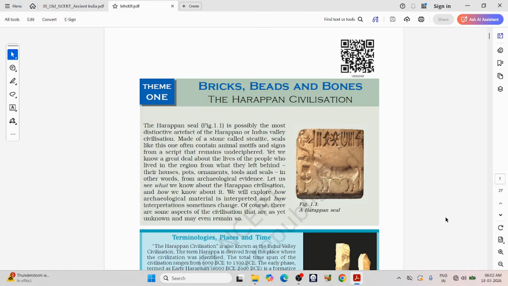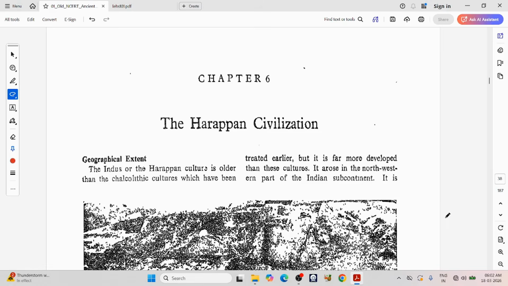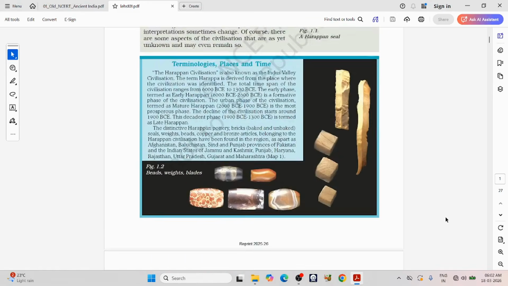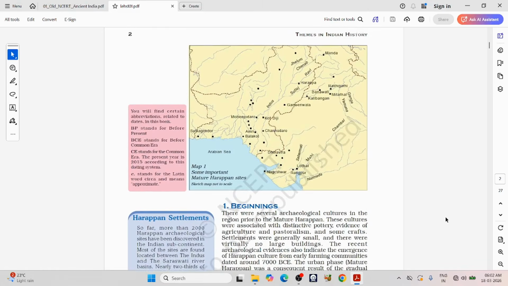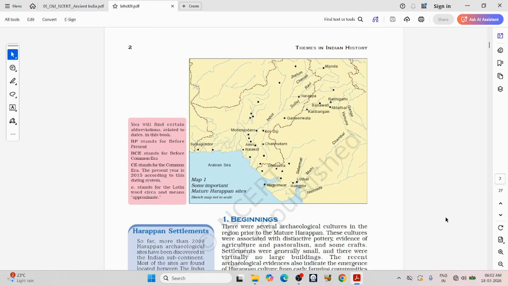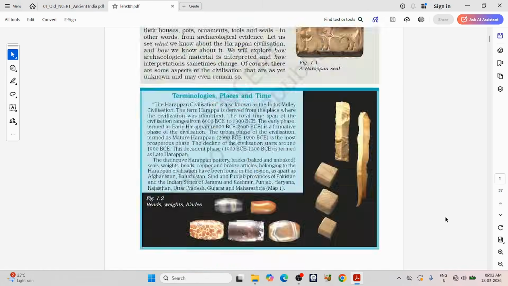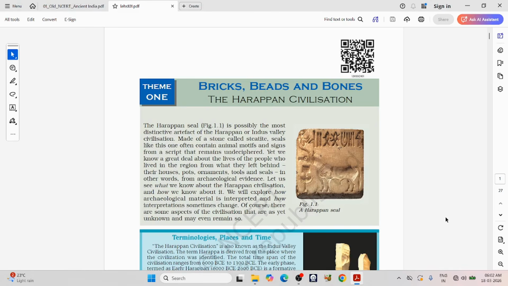New NCERT is mostly focused on history, timelines, features, etc. But here we have so much art and culture embedded in the history book. So that is why old NCERT is good. Questions are coming from both. New NCERT is good in maps. It has very good, clear maps, and questions are coming from these maps. So reading both together is perfect.